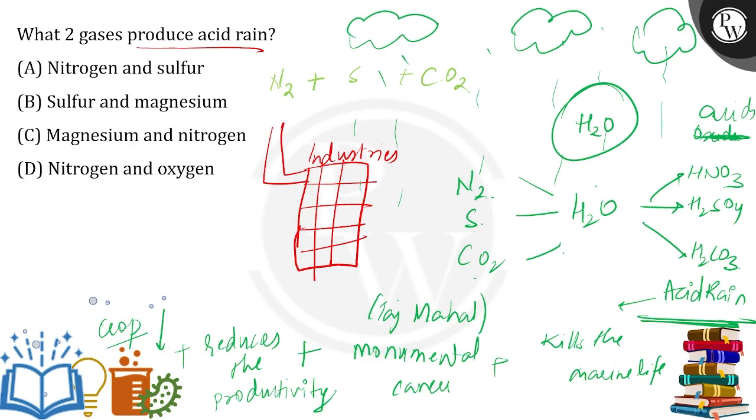So, of course, we can say that the two gases which produce acid rain would be nitrogen and sulfur. Hence the correct answer is option A.